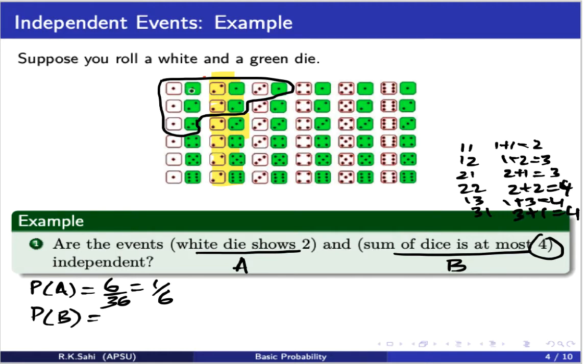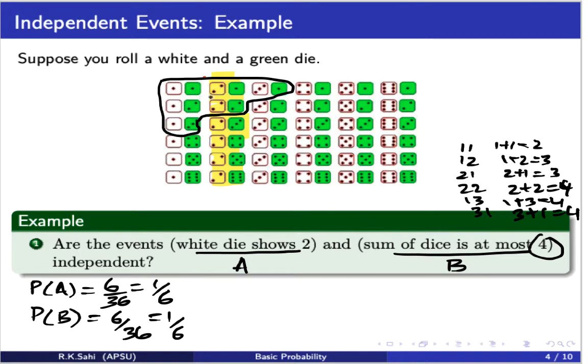So how many possible events are there? 1, 2, 3, 4, 5, 6. So the probability of B again is 6 over 36. Okay, so once again it is 1 over 6. We would like to know that, so we have got y and the sum is at most 4. Okay, now we need to know the common part between A and B.